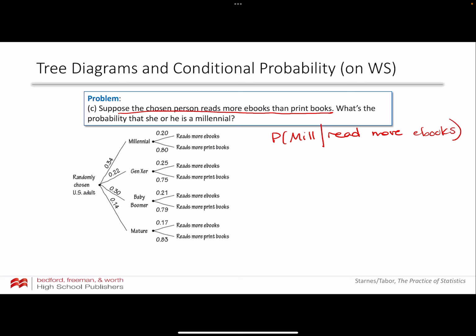Now think about your conditional probability formula. To figure this out, I need the probability that someone's a millennial and that they read more ebooks. And I can divide that by the given part.